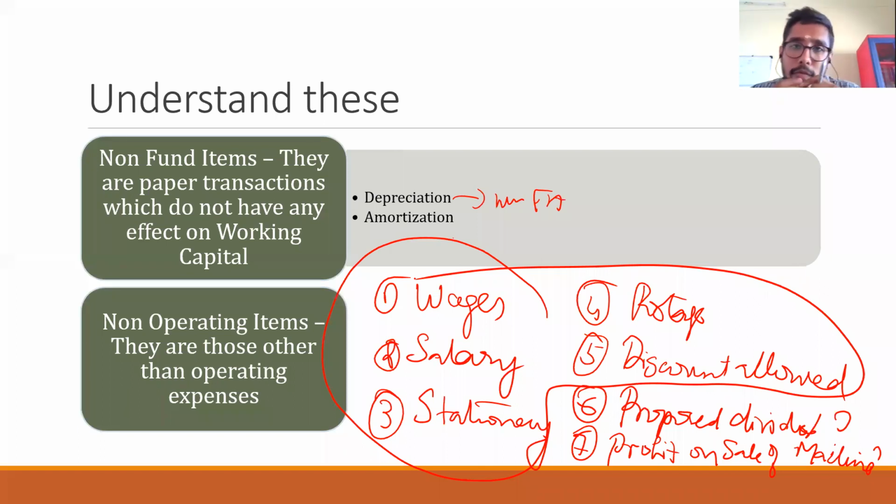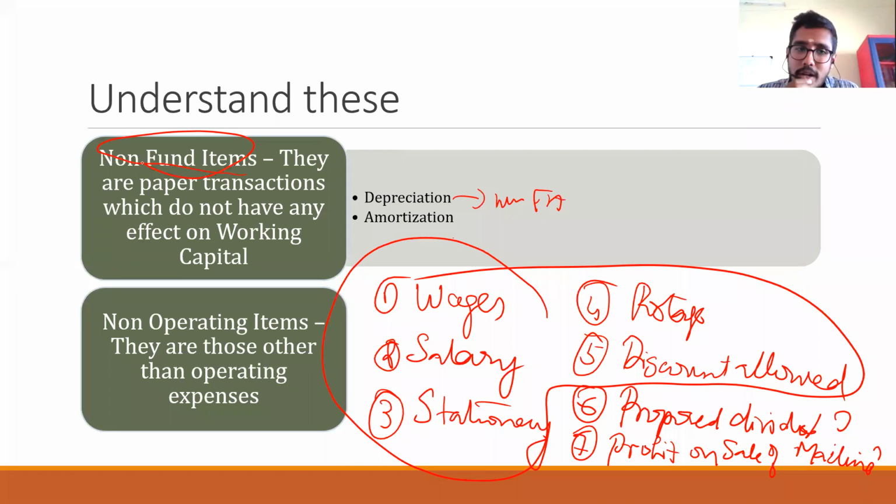So these are some of the items that we are using to prepare the adjusted profit and loss account. Is it clear? Non-fund items means those are paper transactions which do not result in any flow of cash. There is no inflow and outflow of cash for depreciation and amortization. It is only a notion. We are creating something. There is no actual flow of money.